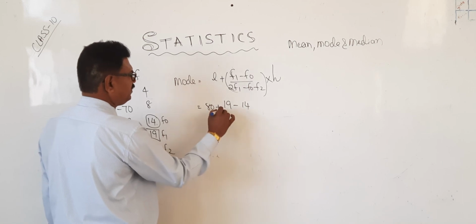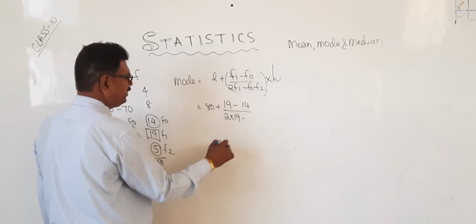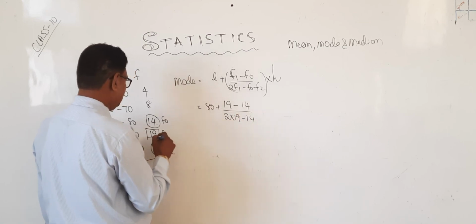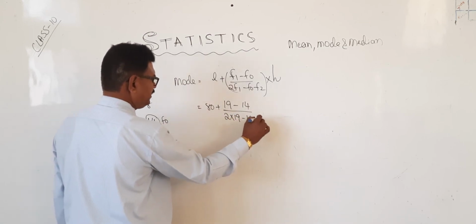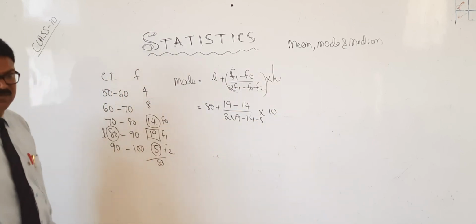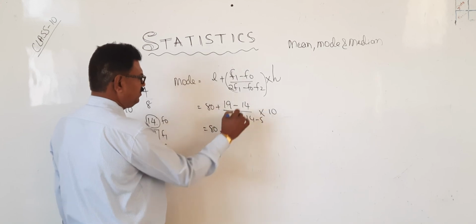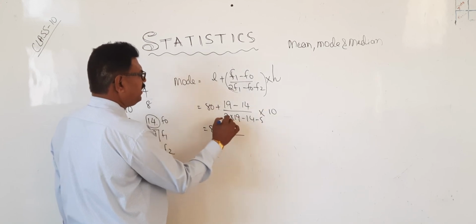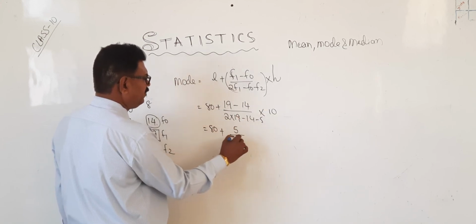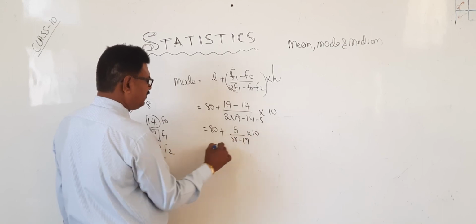Sorry, here L is how much? 80 plus 19 minus 14 divided by 2 into 19 minus 14 minus 5, into 10. So it is nothing but 80 plus 5 divided by 38 minus 19 into 10.